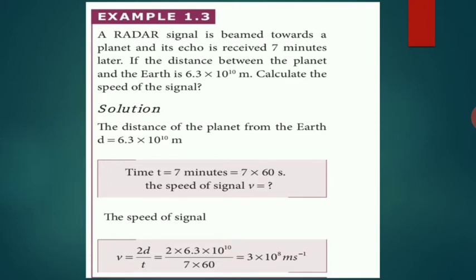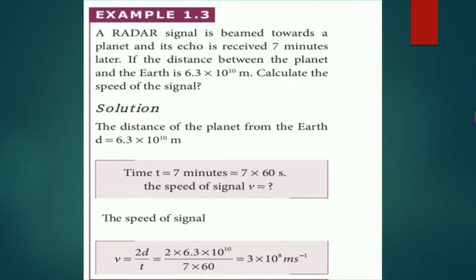Example 1.3. The radar signal is beamed towards a planet and its echo is received 7 minutes later. If the distance between the planet and the Earth is 6.3 into 10 power 10 meter, calculate the speed of the signal. So, the given data, the distance of the planet from the Earth D is equal to 6.3 into 10 power 10 meter. Time T is equal to 7 into 60 seconds. So, the speed of signal V is equal to 2D by T. So, 2 into 6.3 into 10 power 10 by 7 into 60, that is equal to 3 into 10 power 8 meter second power minus 1.